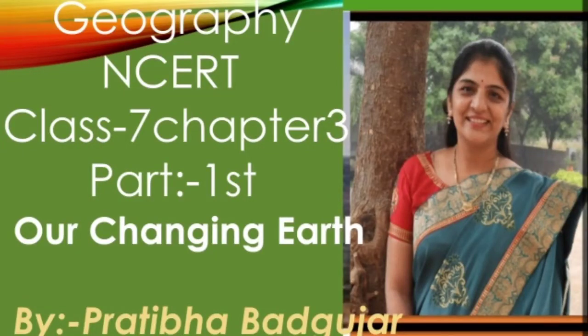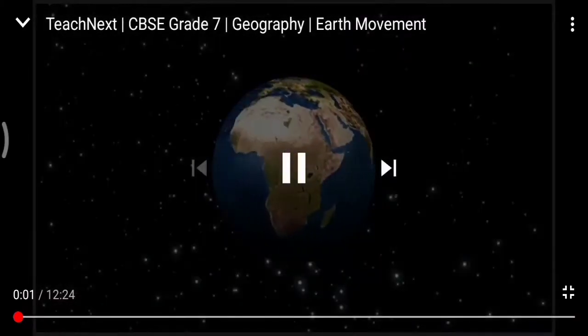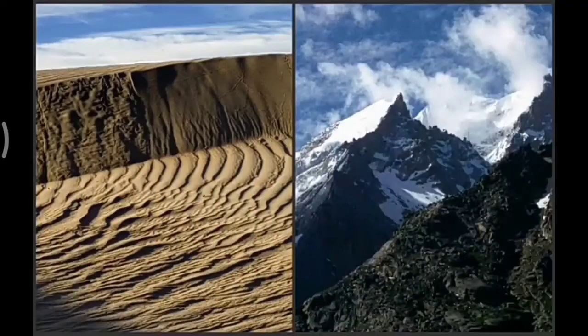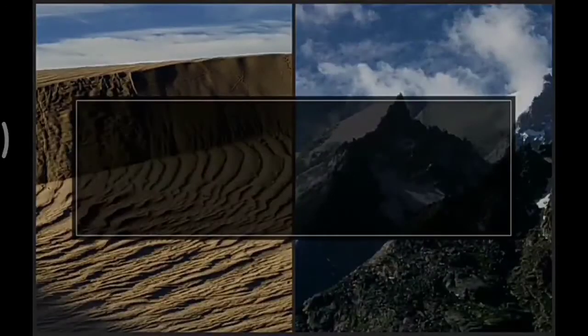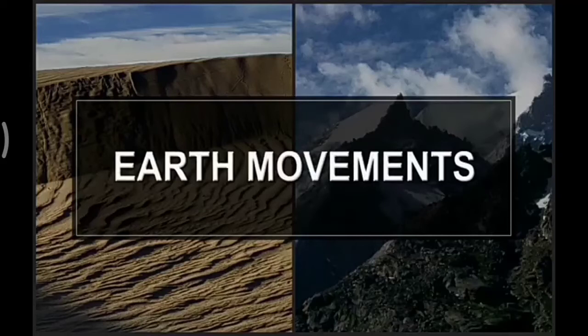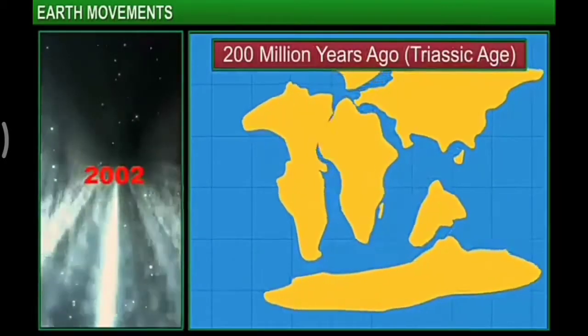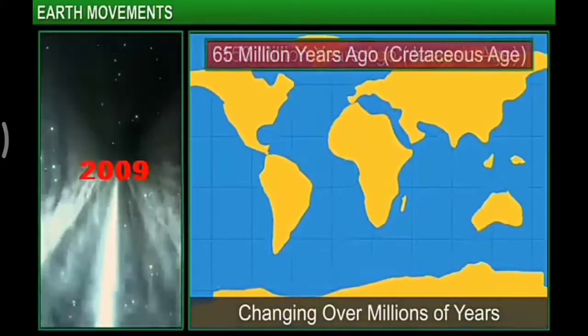Welcome back. Geography NCERT Class 7 Chapter 3, Our Changing Earth, Part 1. In this video, you will learn about our continuously changing, dynamic Earth and how it was formed. The Earth that we see today is the product of millions of years of geological change.